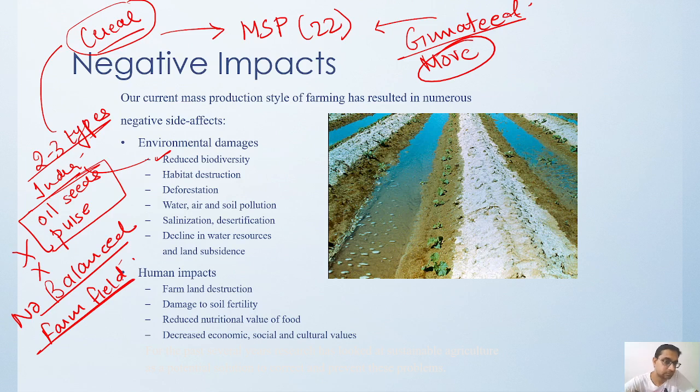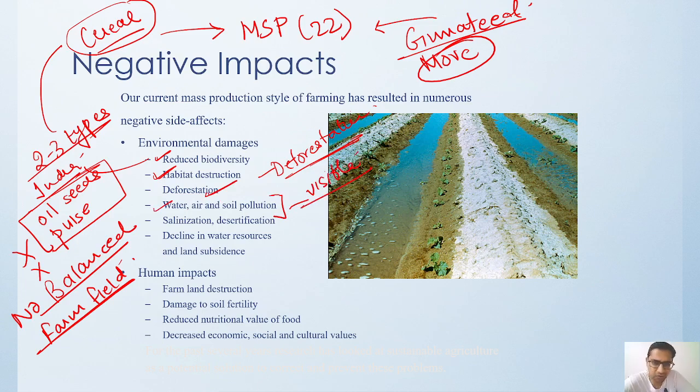So there is a reduction in biodiversity, habitat destruction is happening every day, deforestation is happening. Deforestation is creating habitat destruction among the people, obviously. Then water, air and soil pollution, which is a visible phenomenon everywhere.